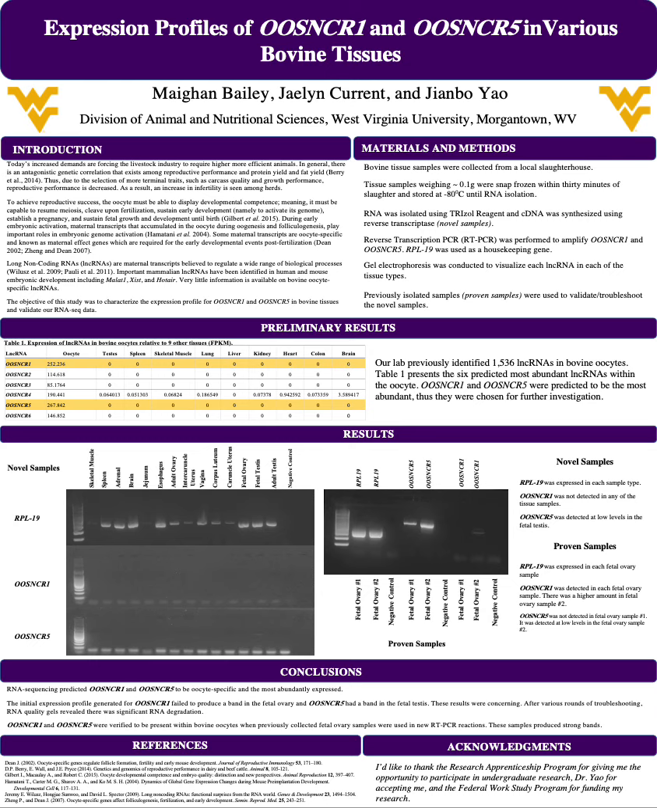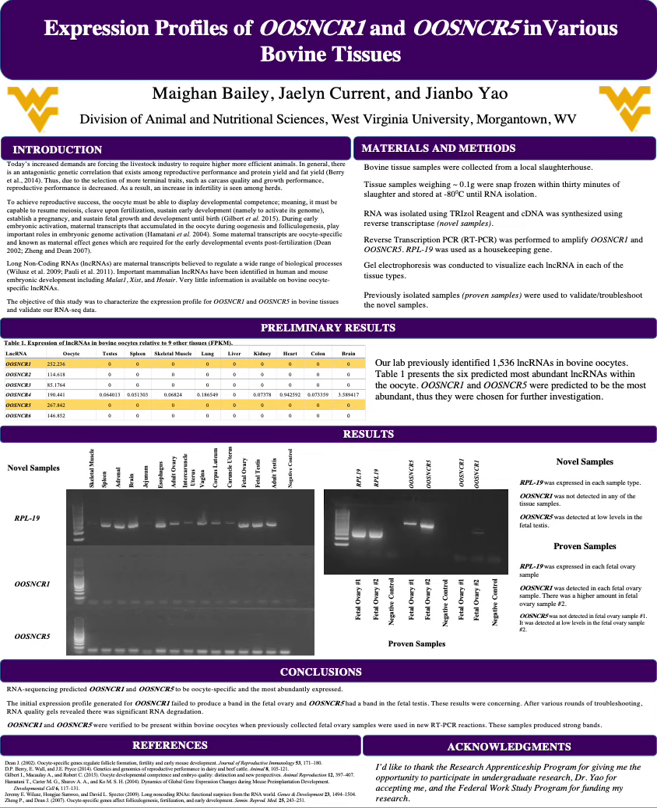For my materials and methods, tissue samples were collected from a local slaughterhouse, snap frozen in liquid nitrogen, and stored at -80 degrees Celsius until analysis. Back at the lab, tissues were homogenized in TRIzol using a bead bug. RNA was isolated, DNase treated, and finally, complementary DNA, or cDNA for short, was synthesized using a high-capacity cDNA reverse transcriptase kit. The cDNA was then put through reverse transcriptase polymerase chain reaction, or RT-PCR, in order to amplify both OOSNCR1 and 5 lincRNAs. The samples were put through gel electrophoresis with a 100 base pair ladder in order to visualize the gene.